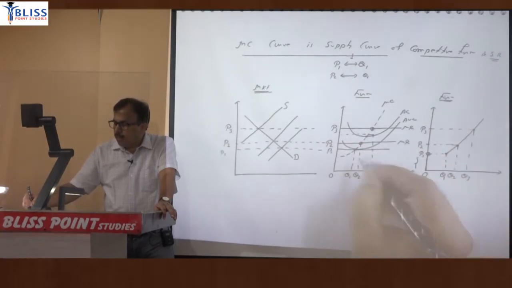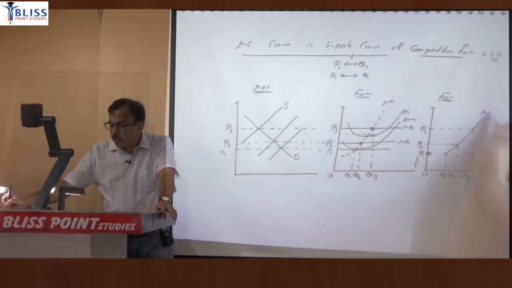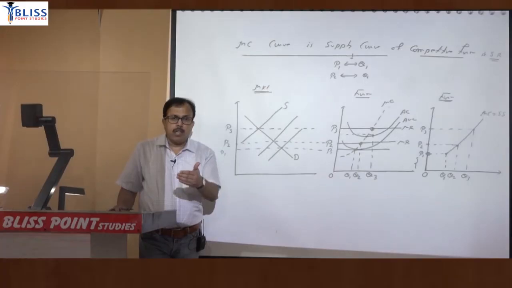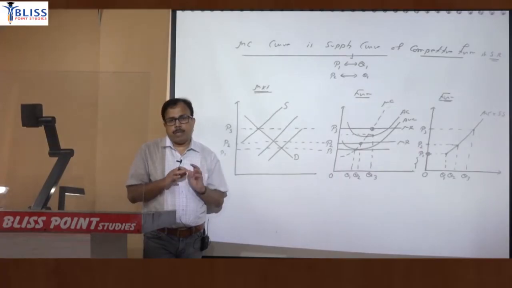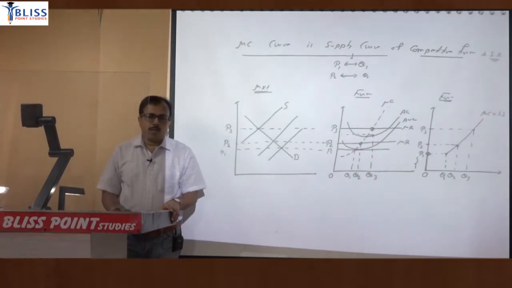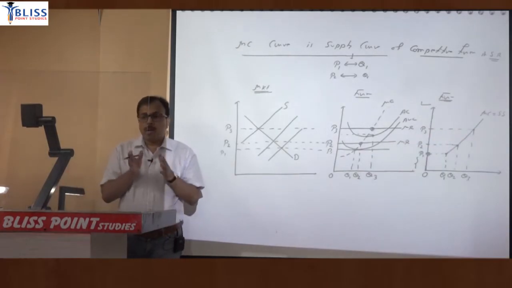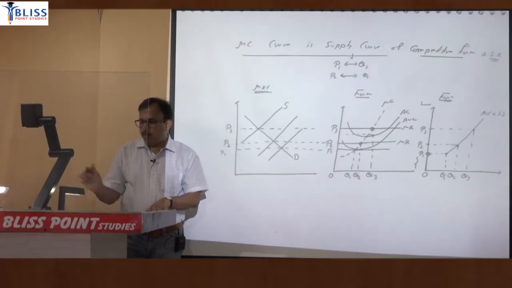first, second, third, when you join these points, you get in fact marginal cost curve. So the marginal cost curve is supply curve, but it is not the entire marginal cost curve. It is only that part of MC which is above the average variable cost curve. So marginal cost curve is supply curve, but not the complete marginal cost curve. It is only that part of MC which is above the average variable cost. So this concept was expected to be applied in that question. So you will be answering that question, but write down the basic one.